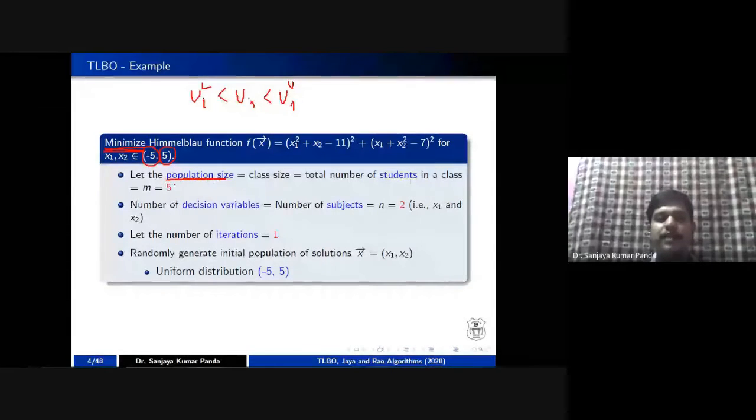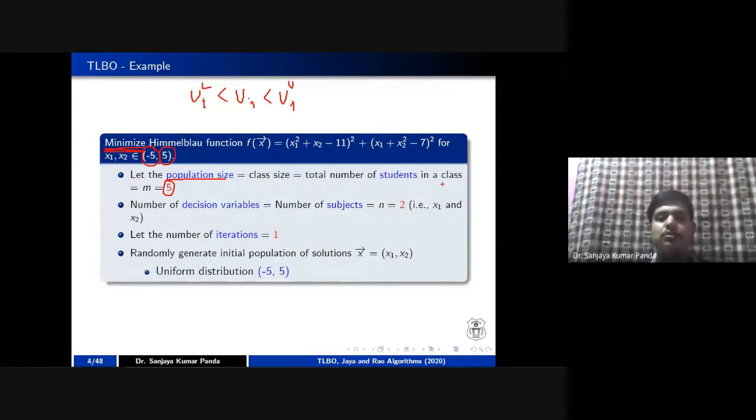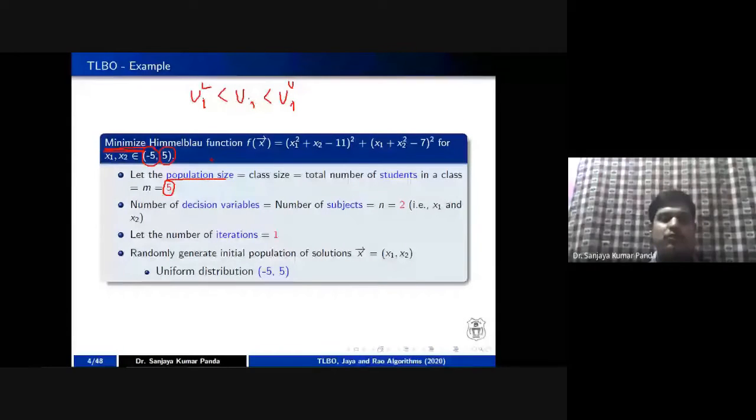What is this population size? This population size is also called your class size, or your total number of students in a class. For example, in our class 60 students are there, so I am taking population size as 60. But for simplicity of the illustration, we are taking the population size as only 5, right? Next, you need to fix another parameter that is called your decision variable.